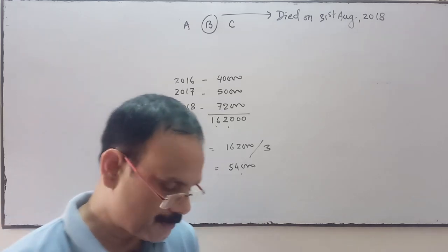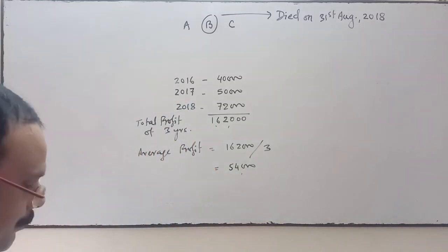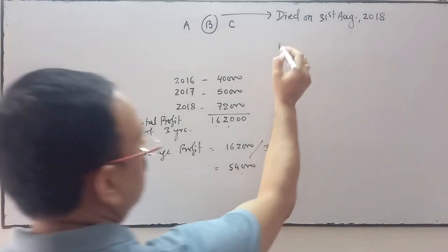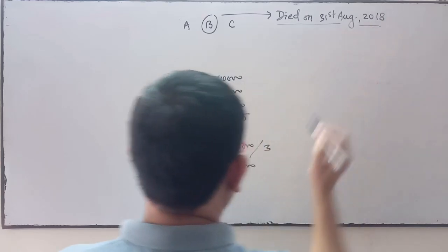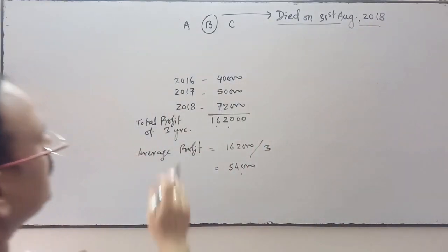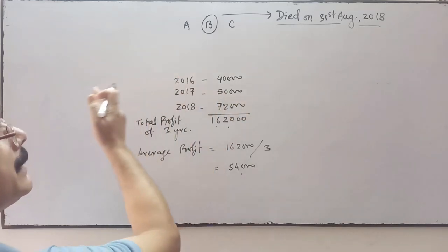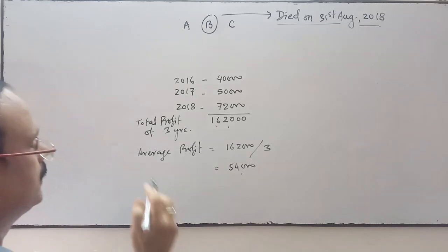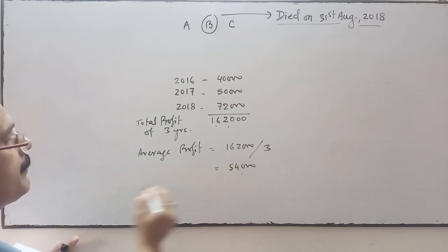So calculate B's share of profit till the date of death. B died on 31st August 2018. So first, this is the annual average profit.